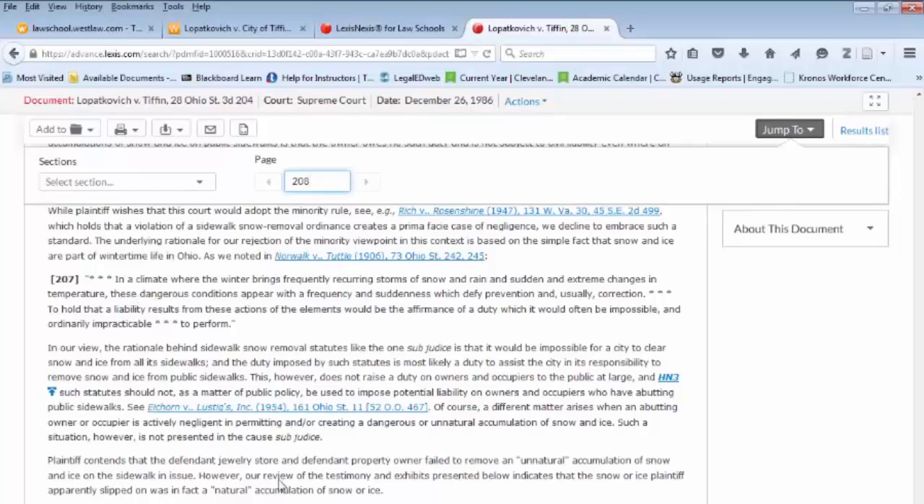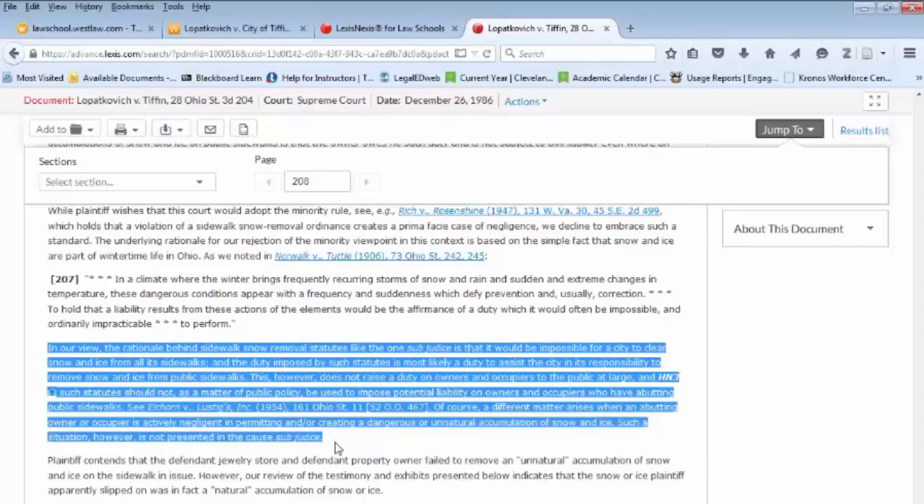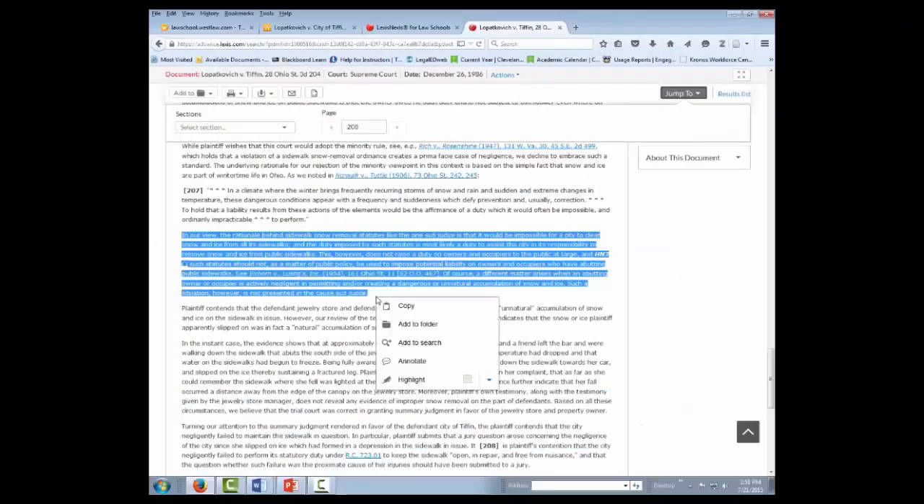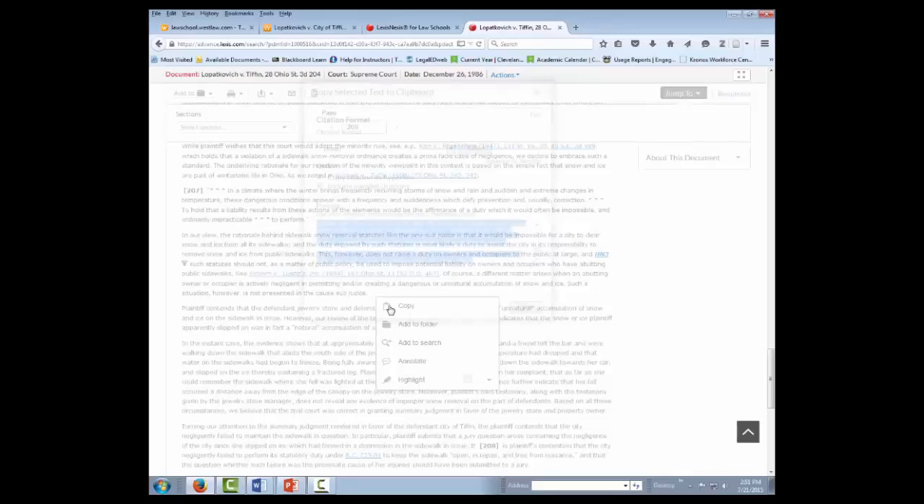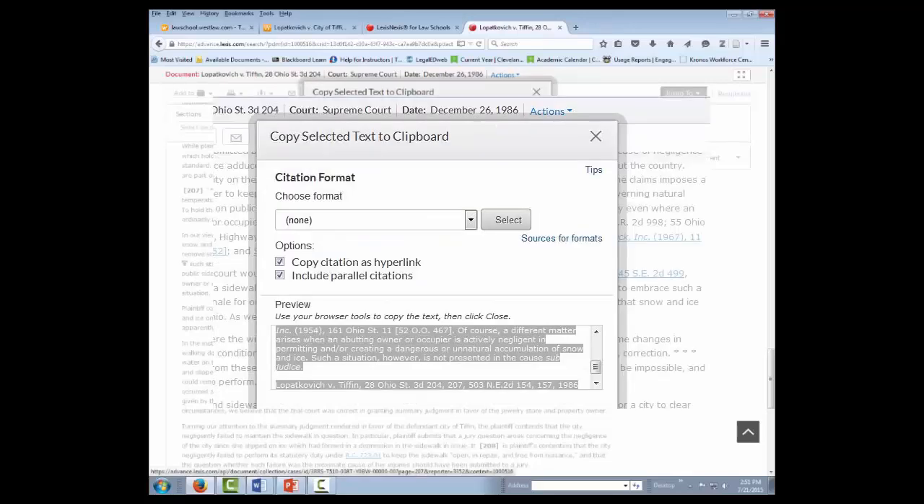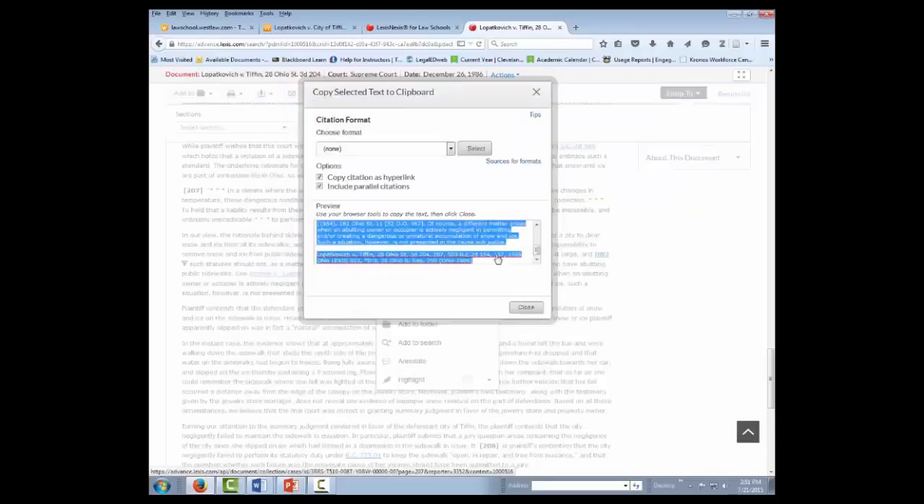Another thing you can do on Lexis is you can use cut and paste to get an exact pinpoint site. For example, if I highlight this particular segment here and I do copy, you can see that it gives me the pinpoint site with the page number for the Ohio State Reporter and for the Northeastern Reporter, even though those Northeastern Reporter page numbers aren't included in the text of the opinion. They're not embedded into the text of the opinion. If you use cut and paste, it will give you that pinpoint site.